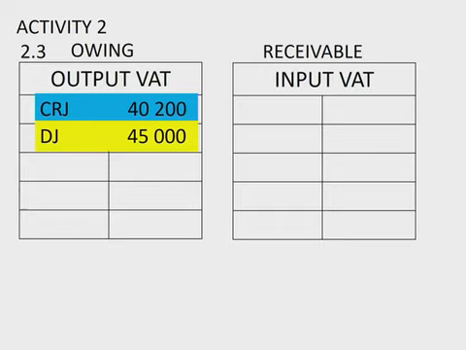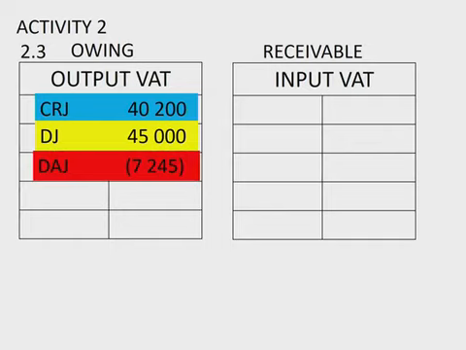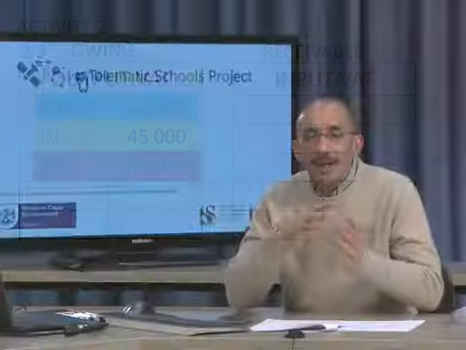Right. Then also what we had was a figure from the debtors allowance journal. Remember, the debtor was sending the goods back. We just calculated that figure earlier. It was 7,245. Because it's no longer a sale, we cannot pay that VAT over to SARS. So we can classify that as an example of, let's say, a negative output.